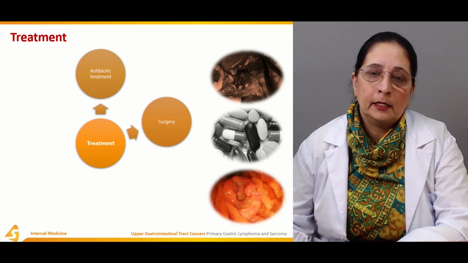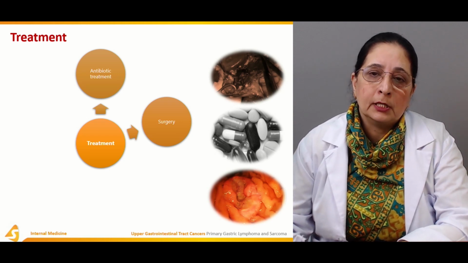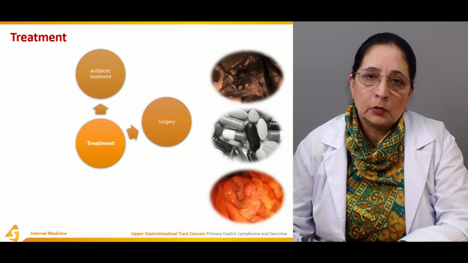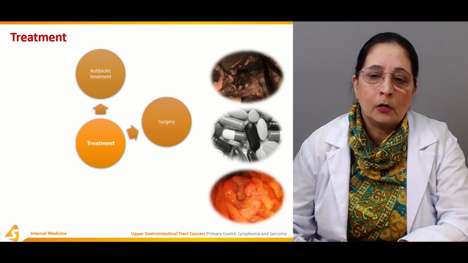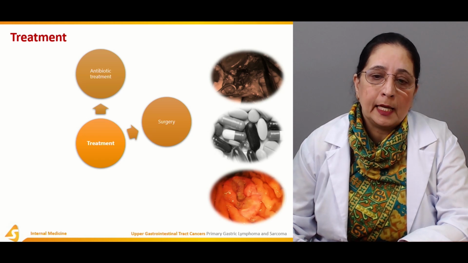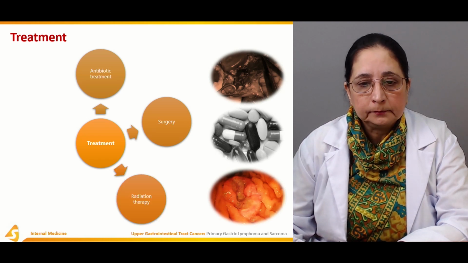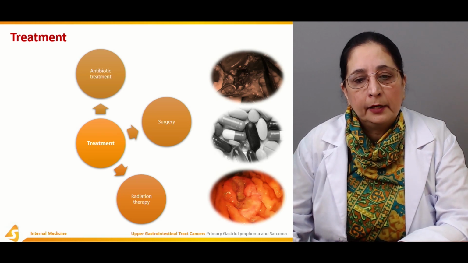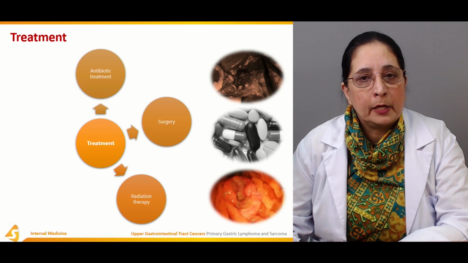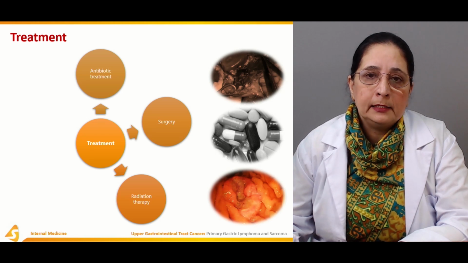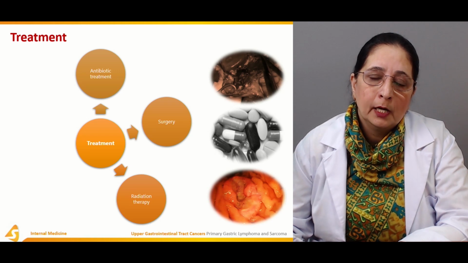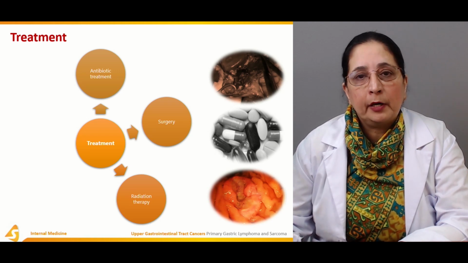Surgery is another important treatment option, and it can be a total or subtotal gastrectomy depending on the spread of the cancer and the site. Radiation therapy, as with any cancer, is also helpful in this. Depending on the size and the staging of the tumor, the treatment options vary.